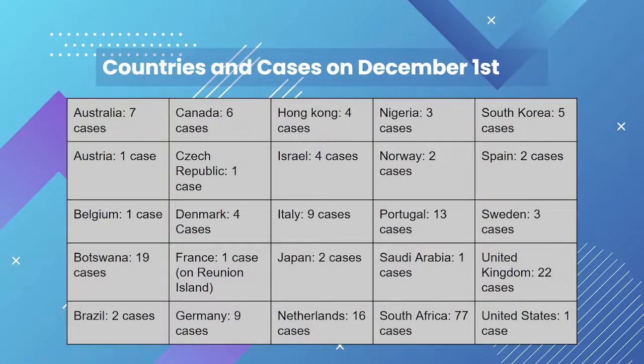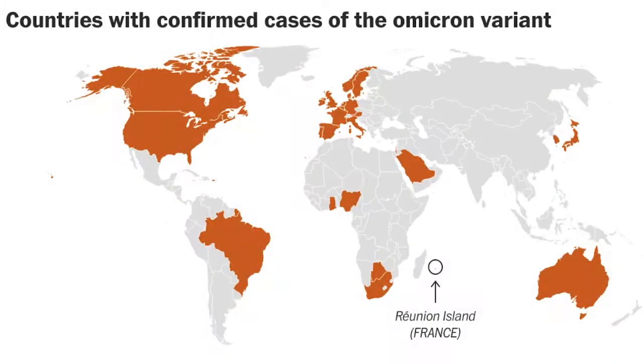It was first detected on November 26, 2021 in South Africa and then spread to 25 different countries on December 1st. Here is the list of the countries and the cases that were detected on December 1st. And here's a visual presentation of a map that shows the cases of Omicron.